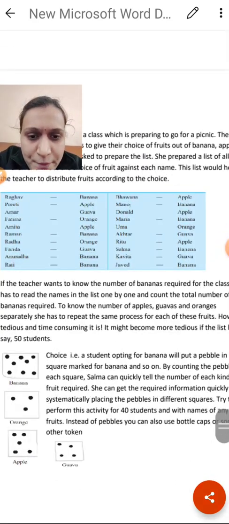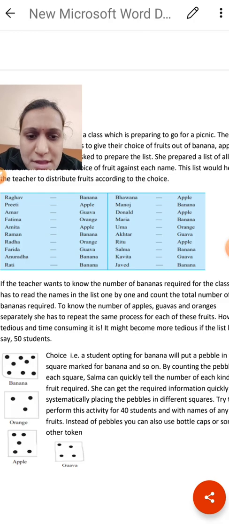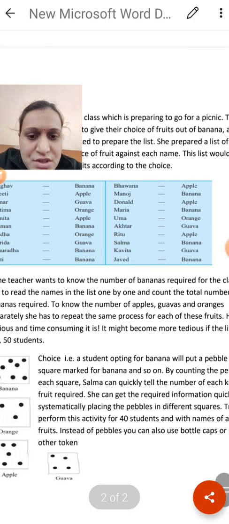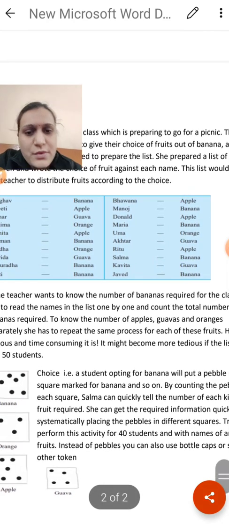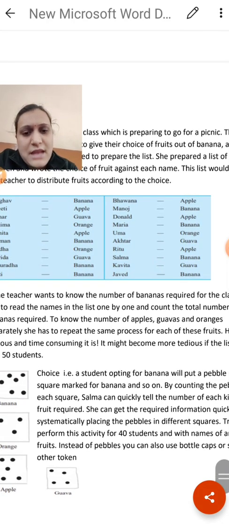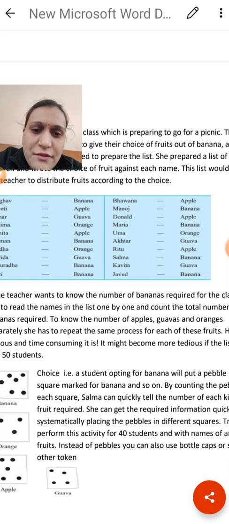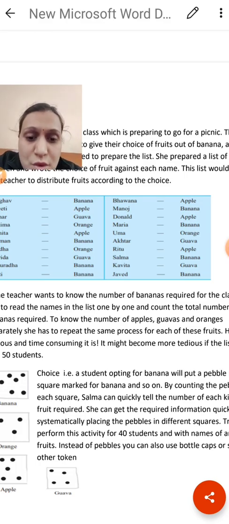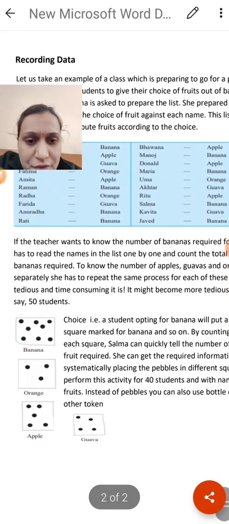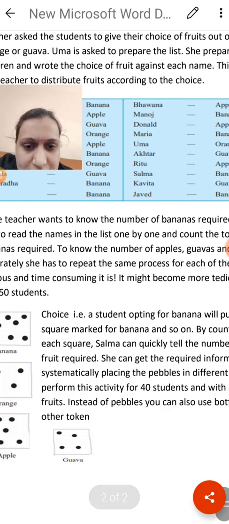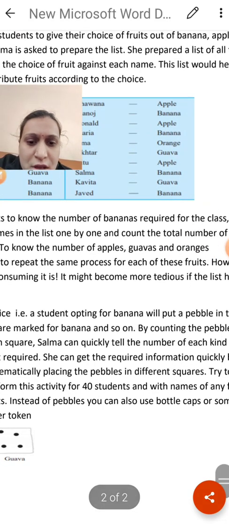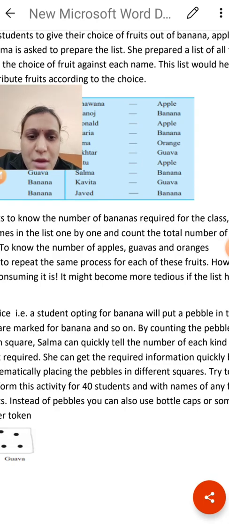So to know the number of apples, guavas and oranges separately, she has to repeat the same process for each of these fruits. Means one by one she has to repeat the names and also repeat the fruits. So it is too difficult. So one of the clever students has given a good idea to her teacher.